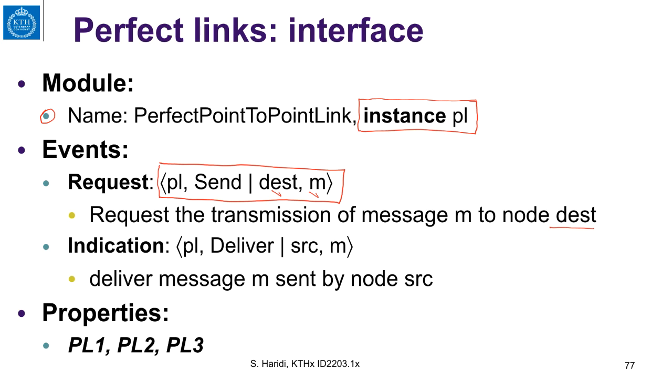Then we have the output event, which is the delivery of a message M, given that this is the source. This will deliver the message M sent by the process or node source. And we have a number of properties that we are going to discuss now.